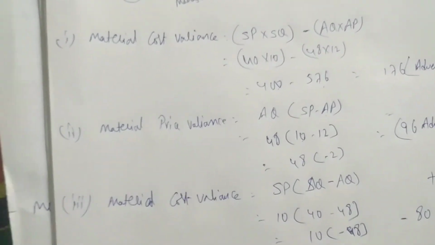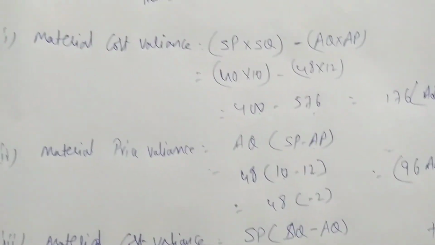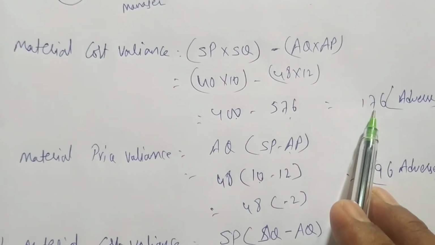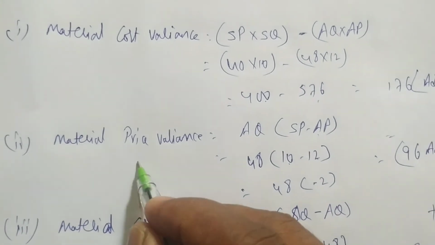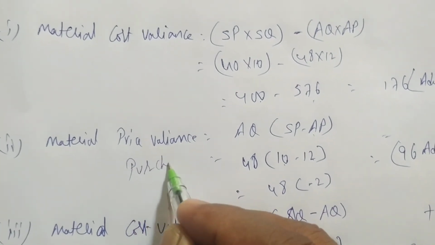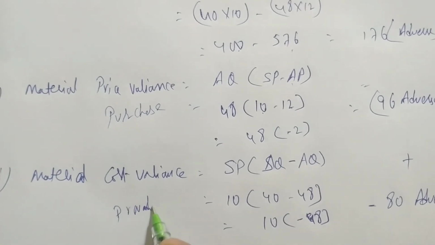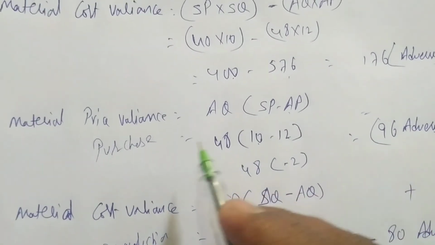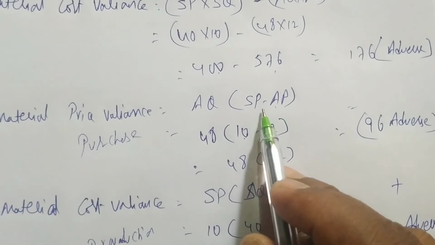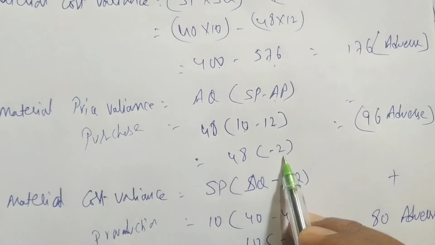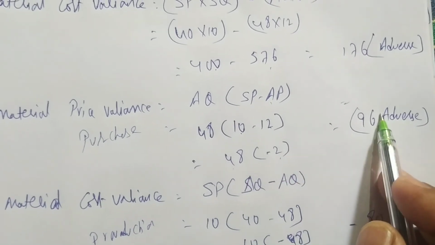Now concentrate. This is the analysis. Like this we have to understand. The actual loss is 176. Who's responsible? Both are responsible, the purchase manager and also the production manager. There is a loss due to the purchase manager. The company is saying to purchase for 10 rupees, but it was purchased for 12. 2 rupees extra is spent for 48 quantity, 96 rupees.